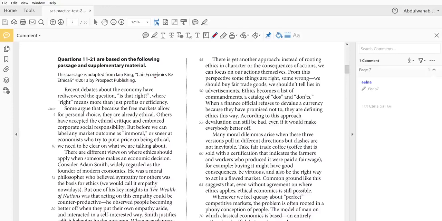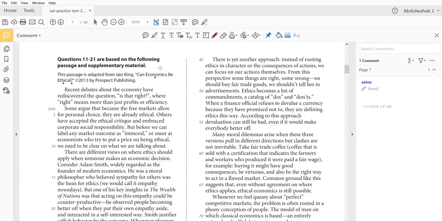Can economics be ethical? This is the question we're dealing with in this text. Can it be ethical? Again, one last notice before I begin. Does a student need to know anything about economics or the ethics of economics before reading the text? Of course not. I mean, you're not expected to know anything before you do the SAT exam.